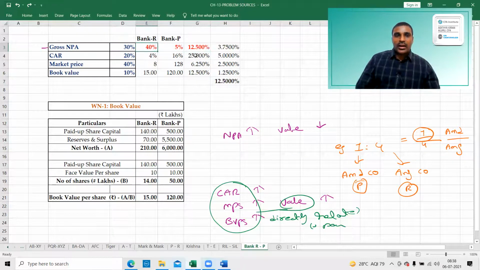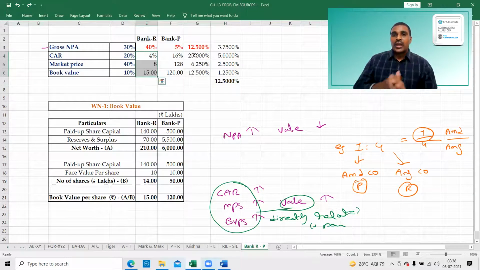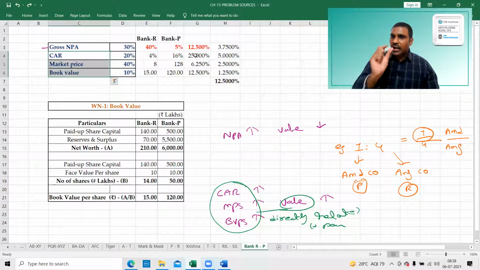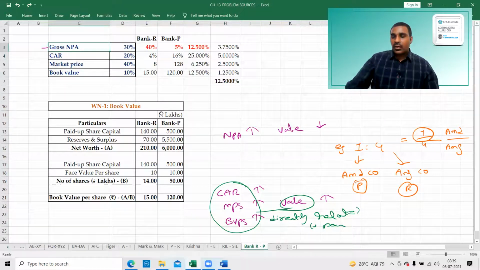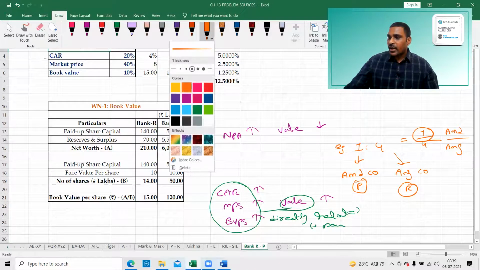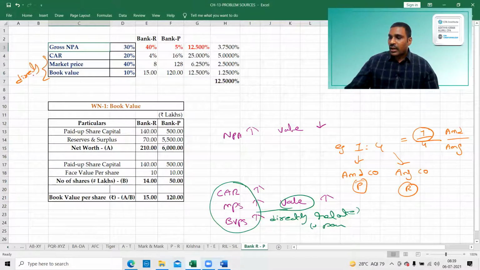So these three are directly related to market value. If they are low, obviously you should get less number of shares. So these are directly related to the value of the company. Any company which is having low values of these three parameters should get less number of shares.